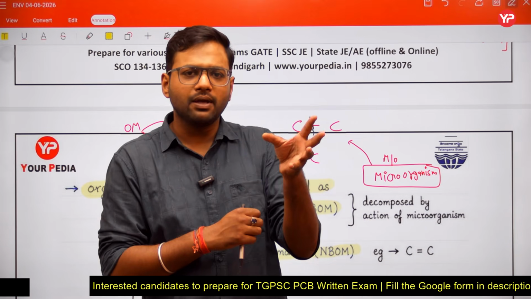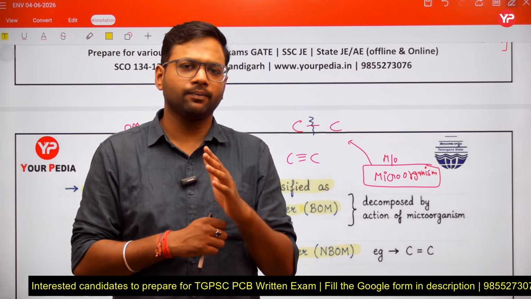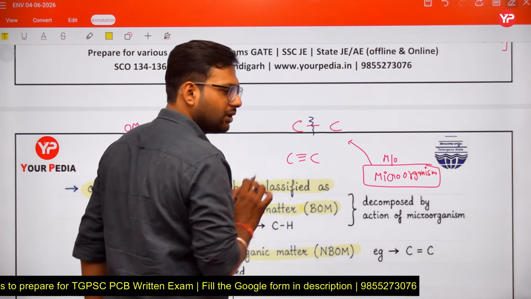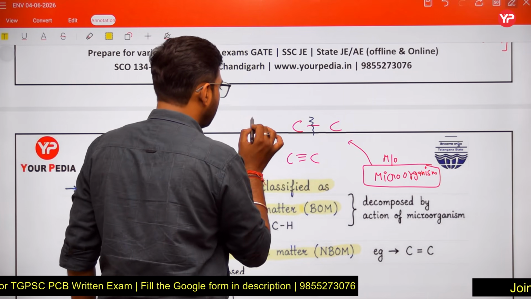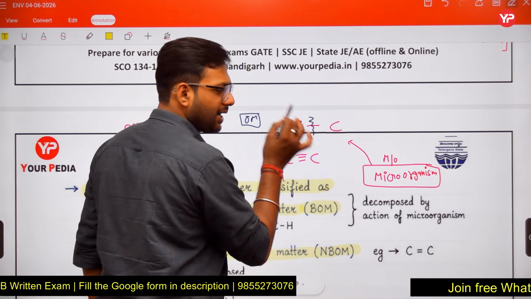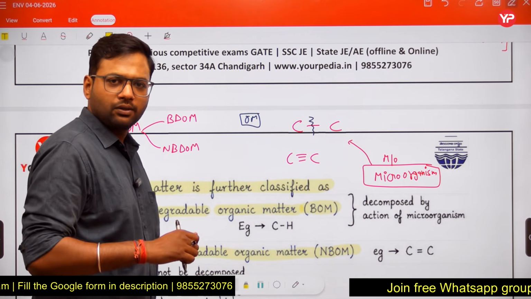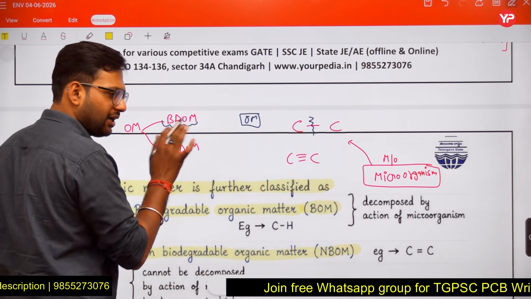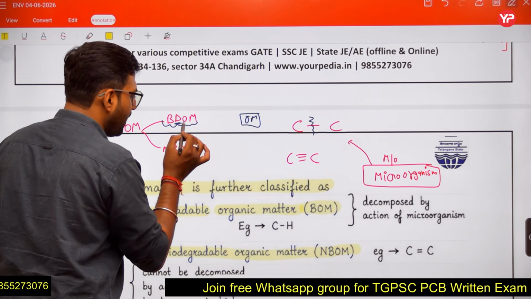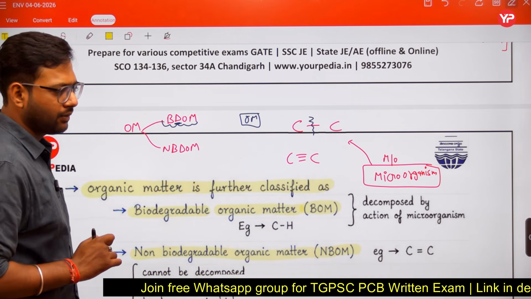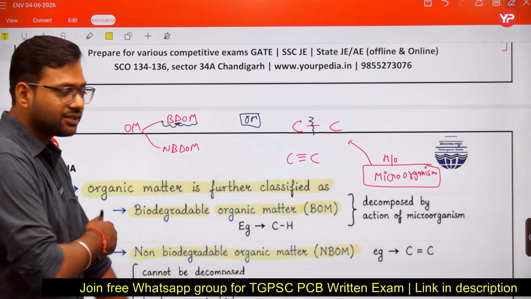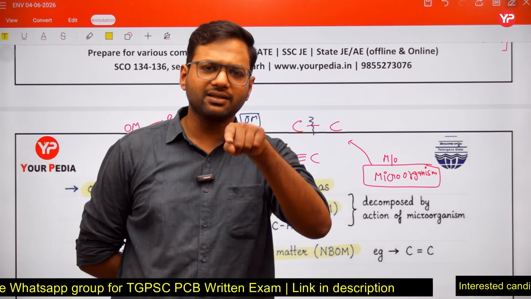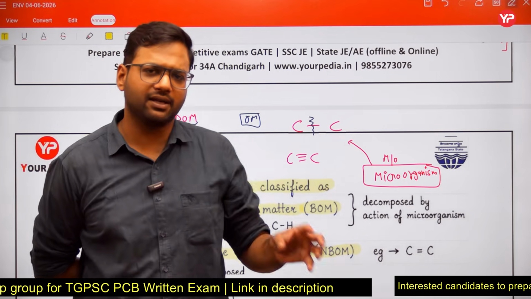And how will it consume? First, it will break the bond. So when the bond is broken by microorganisms, we say that organic matters are decomposed by the action of microorganisms. So biodegradable organic matters are those organic matters which are decomposed by the action of microorganisms. And here the meaning of decomposition is to break the bond.